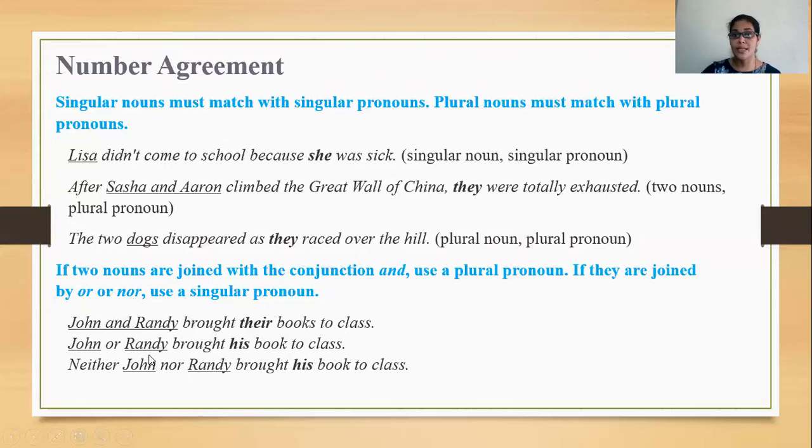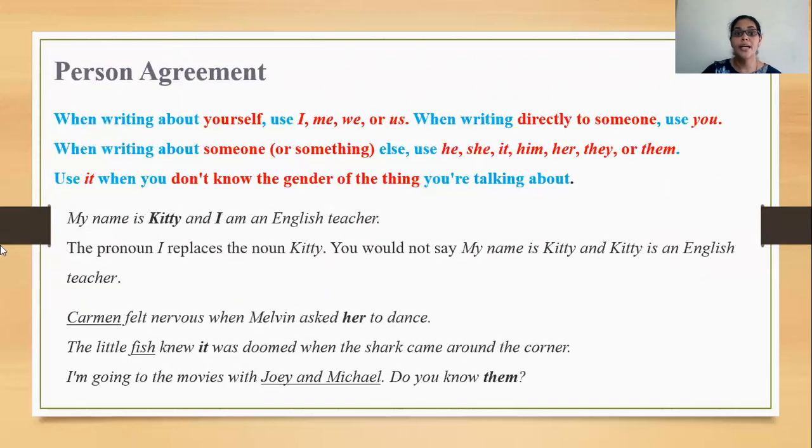Automatically we know this. But sometimes John or Randy, two singular nouns, but used with or, nor, either or, neither nor, always the pronoun is singular. So this is a very, very important rule. Moving ahead, person agreement. We finished with number agreement. We are going with person agreement.